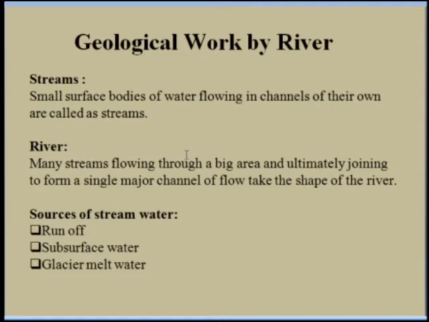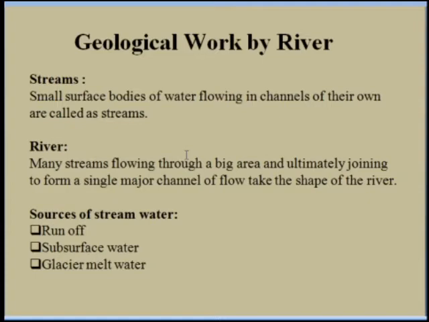Firstly, what are the sources of stream water, or the sources of the river? First is the runoff, second is the subsurface water, and third is the glacier melt water. So what does runoff mean? The greater part of the precipitation continues its journey superficially.